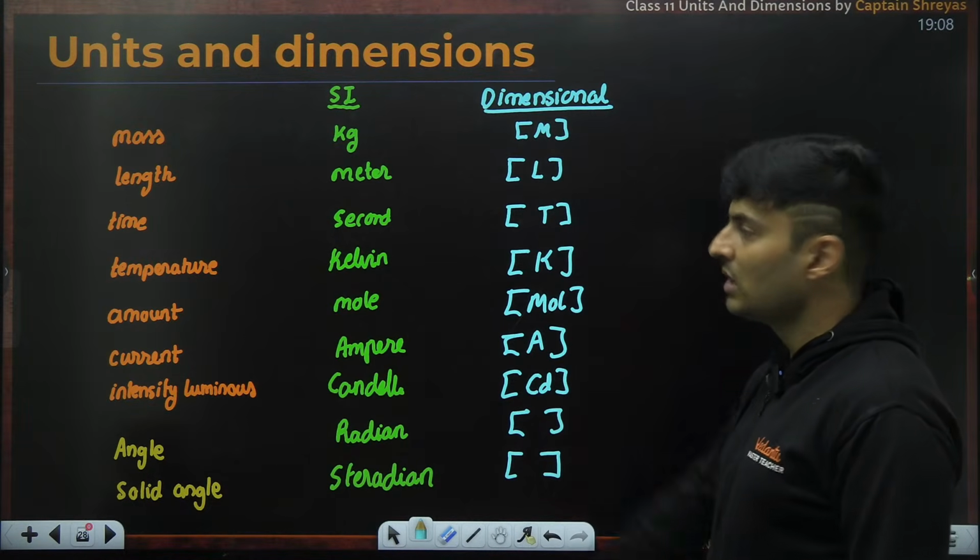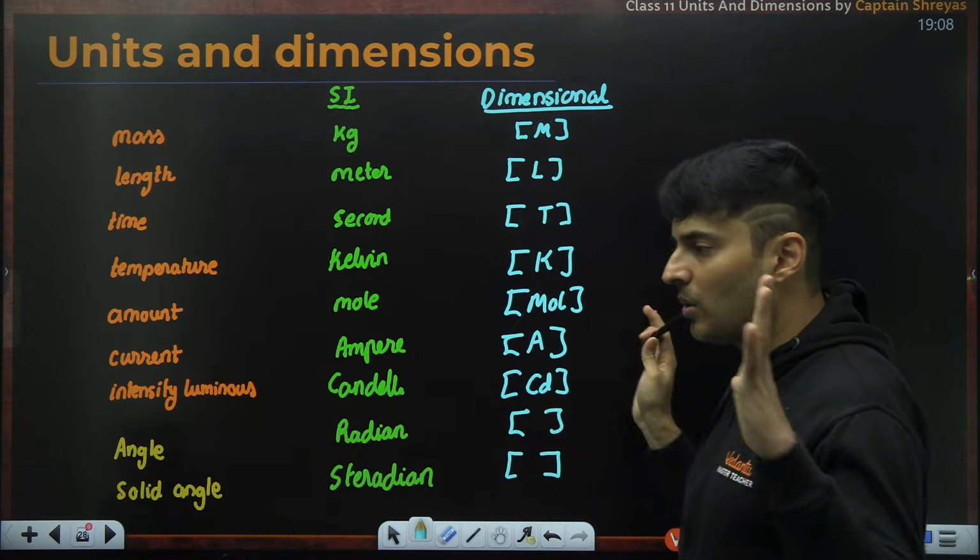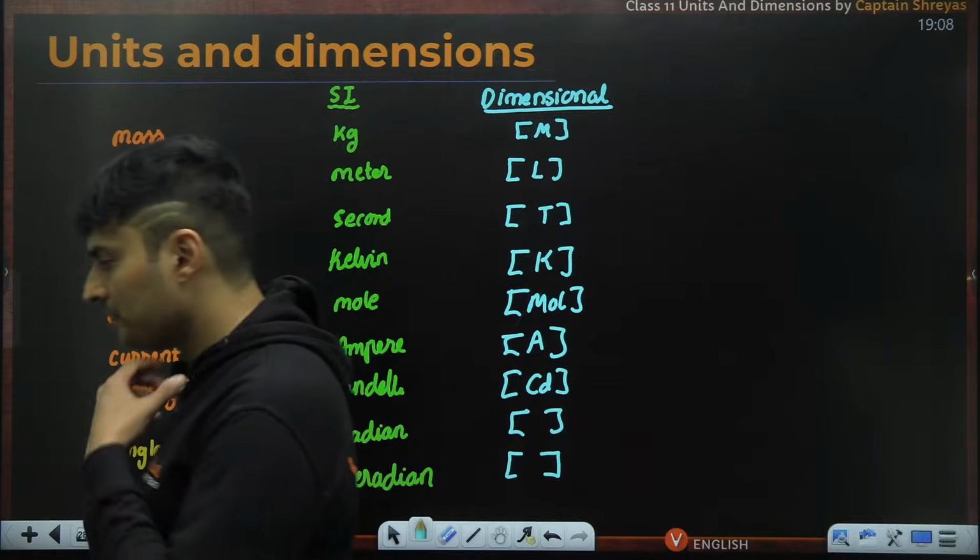This is how it goes. So these are called units, these are dimensions. I hope now everything will be absolutely clear.